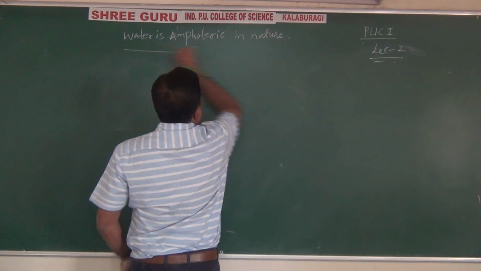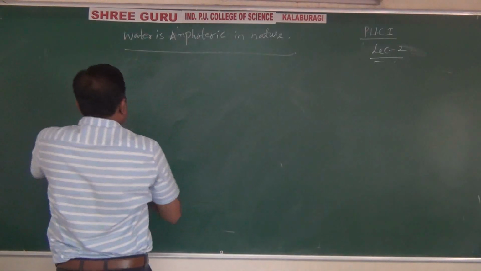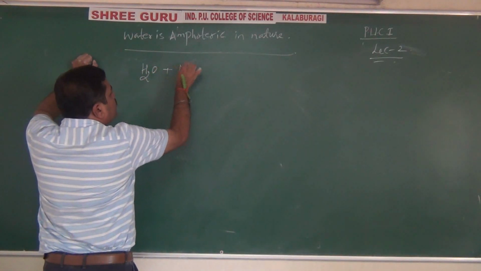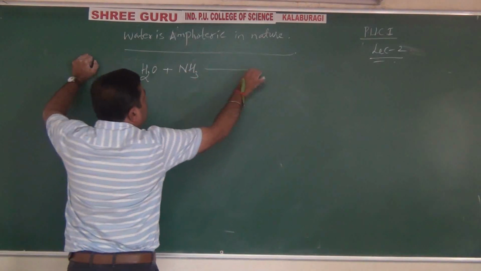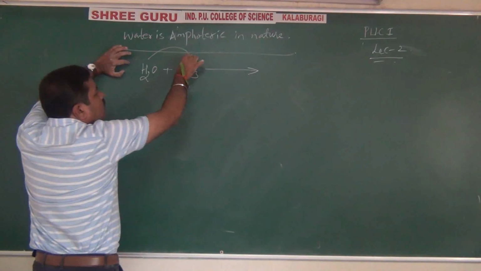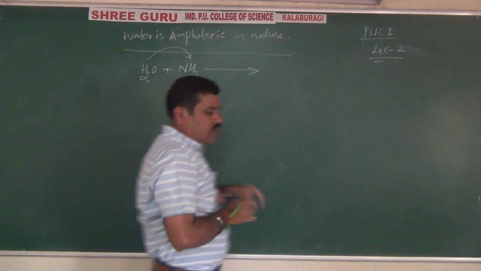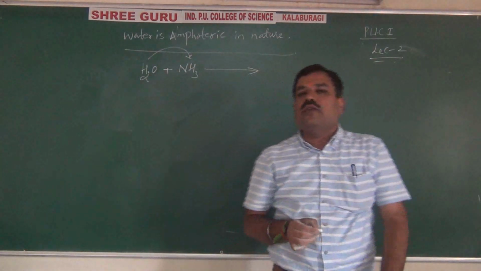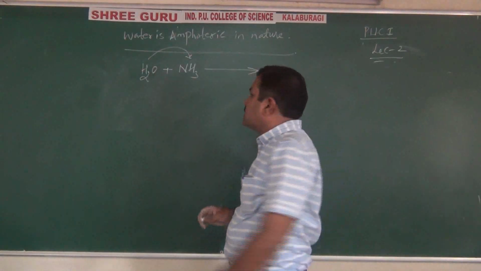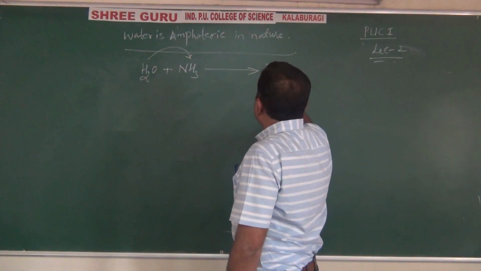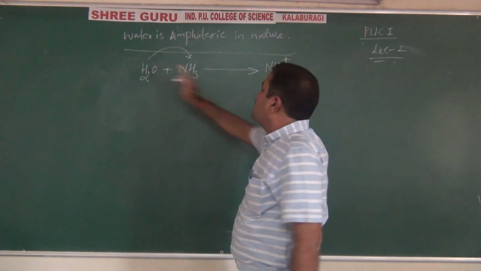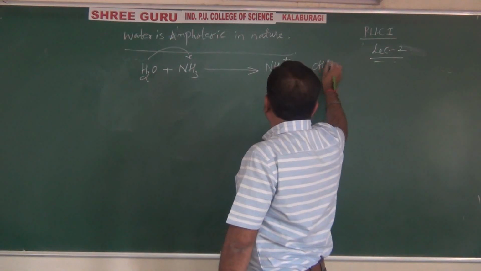Very simple. See, whenever water reacts with a base like ammonia, it donates a proton to ammonia. According to Bronsted-Lowry theory, in equilibrium, proton donor is acid, proton acceptor is base. So ammonia will accept a proton and form what? NH4 plus, and water will form OH minus.